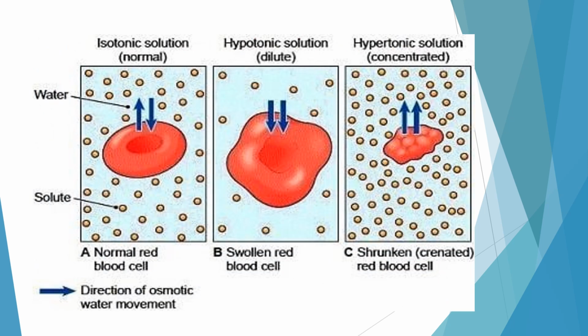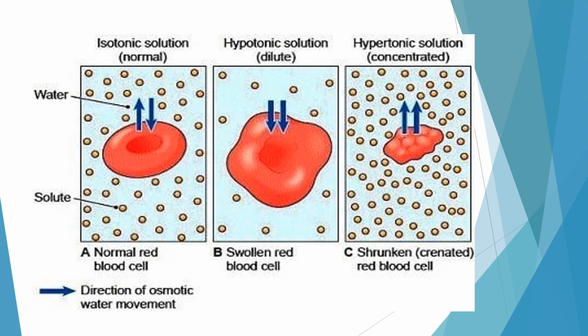Now what will happen if we keep the cells in different types of solution, like isotonic solution, hypotonic solution and hypertonic solution? What is iso? Iso means equal.